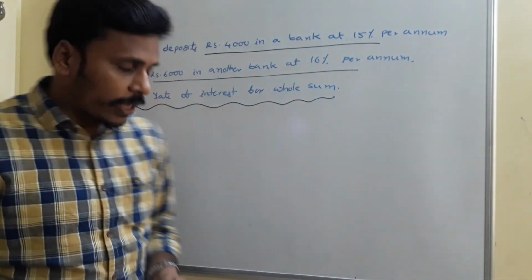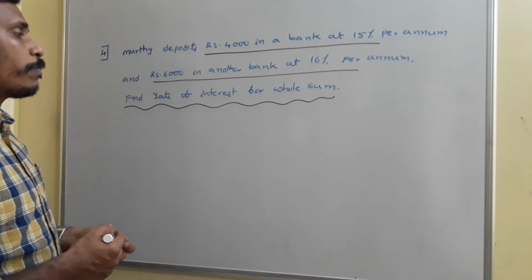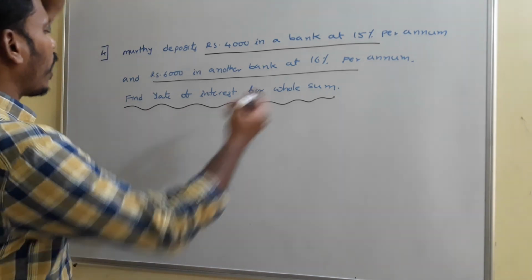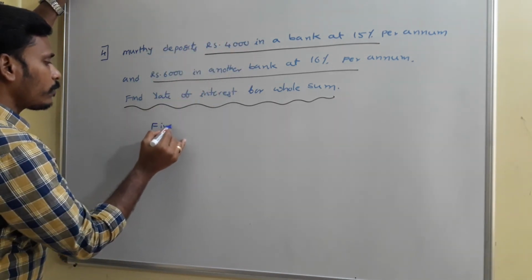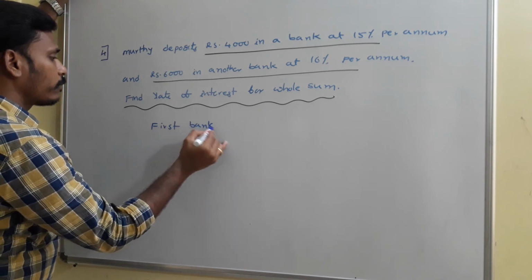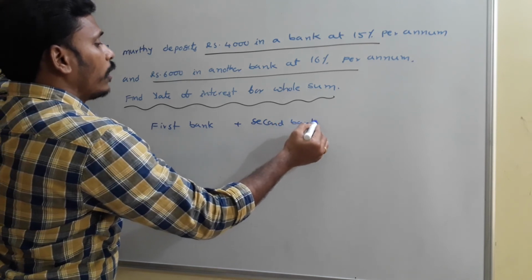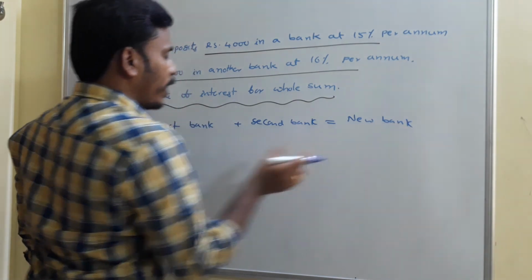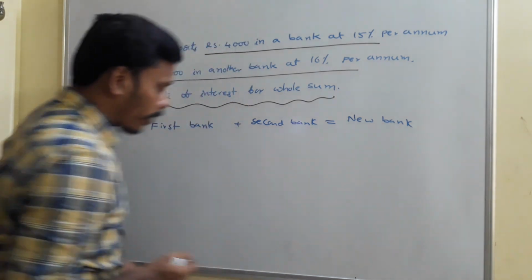That means Murthy is searching for a bank which gives extra money equal to the extra money from these two banks. So we need to find the rate of interest of that particular bank. For example, in the first transaction he is depositing 4,000 rupees at 15% per annum. Per annum is mentioned, so time period is not given; we take 1 year. The extra money from the first bank plus the extra money from the second bank should equal the extra money from the new bank.